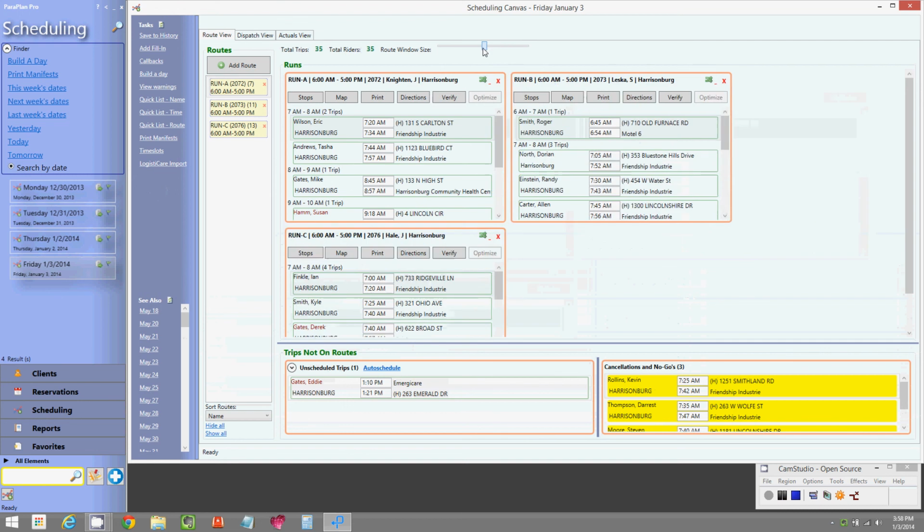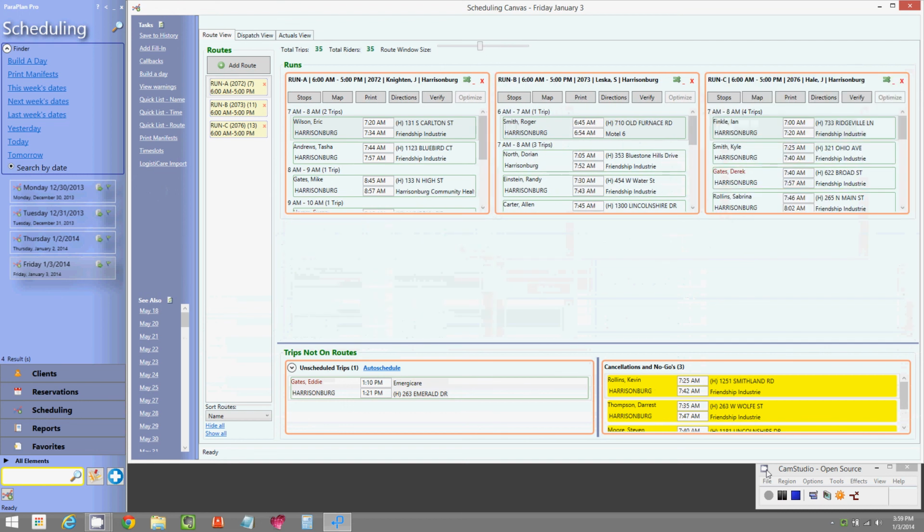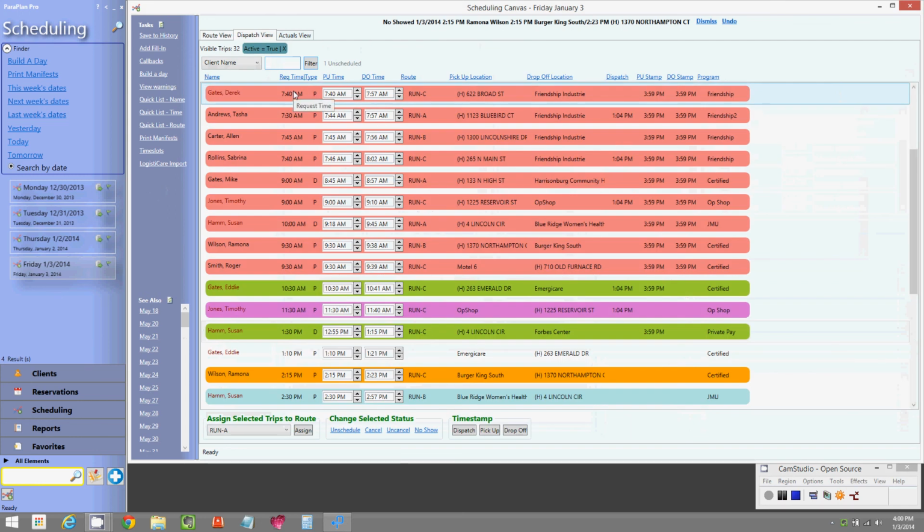And I'm going to adjust this a little bit so we can see it a little bit better. And as we can see, we just had a no-show be recorded. And let's go ahead and have a look at the dispatch view so you can kind of see what's going on during the day. These are all the rides that have been dropped off already. Here's a few that are currently on the bus that are in green. So you can kind of see how you can manage the day effectively using the dispatch view.